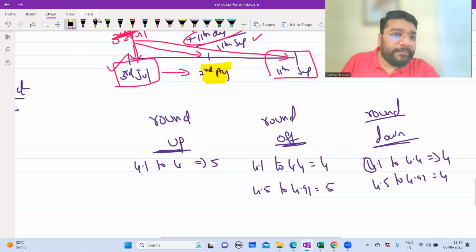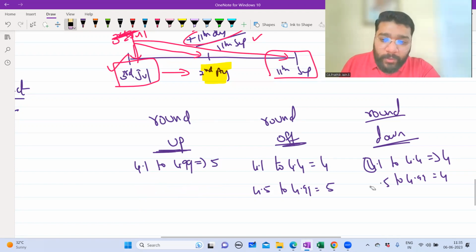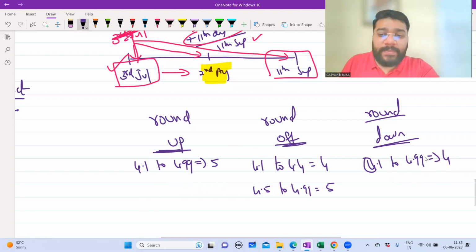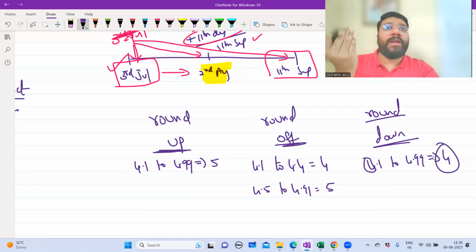4.1 to 4.99, it is 5 always. 4.1 to 4.99, round down always means round down. So 4.1 down is what? 4. 4.1 down, below that, what is it? 4. Round off only you have to remember.